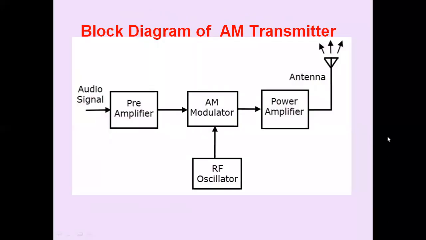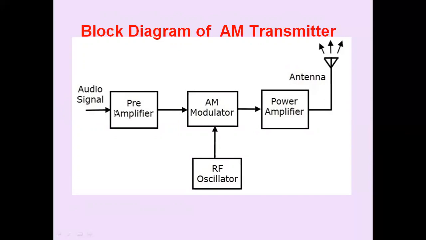And this is the basic block diagram of an AM transmitter. We have the audio signal. The audio signal is applied to a pre-amplifier. This audio signal is coming from the microphone. The microphone converts voice into an electrical signal. That electrical audio signal is applied to the pre-amplifier for amplification.